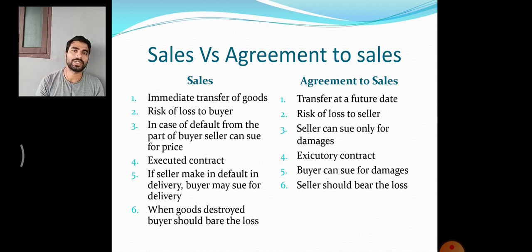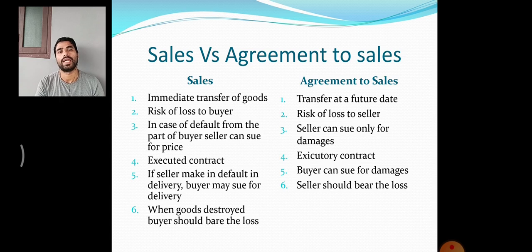But in case of an agreement to sell, because the seller has not transferred the goods to the buyer, the goods are in the hands of the seller as of now. So, in case of loss of goods, it is the responsibility of the seller itself.